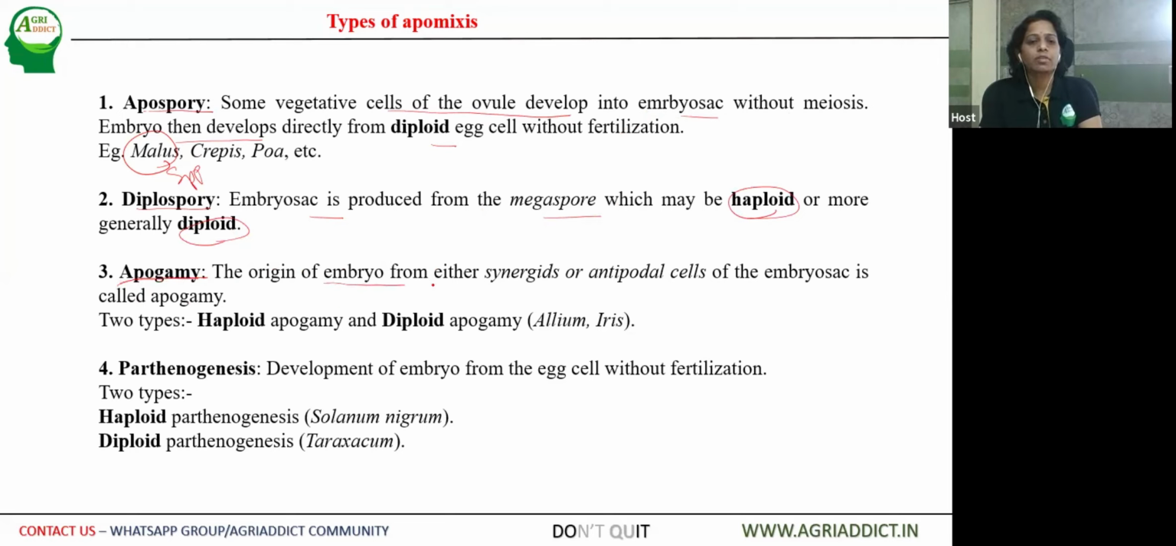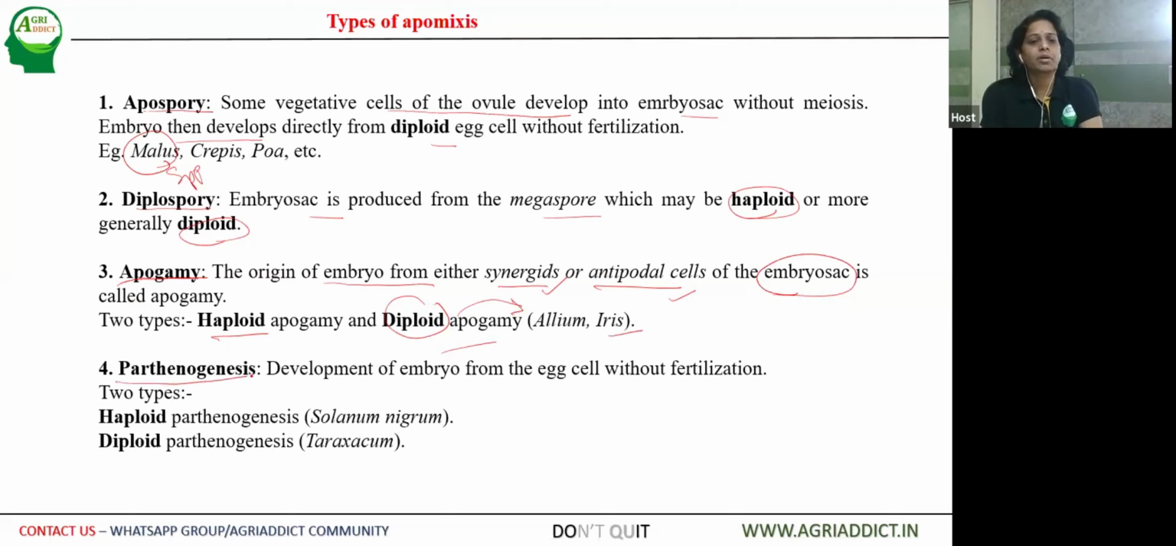This is the origin of embryo from either synergids or antipodal cells, which are inside the embryo sac. So after the formation of embryo sac, the deviation is either from the synergid cells or the antipodal cells. The seeds are directly formed. This can also be either haploid apogamy or diploid apogamy. And this diploid apogamy is seen in Allium species and flower crops like Iris species.